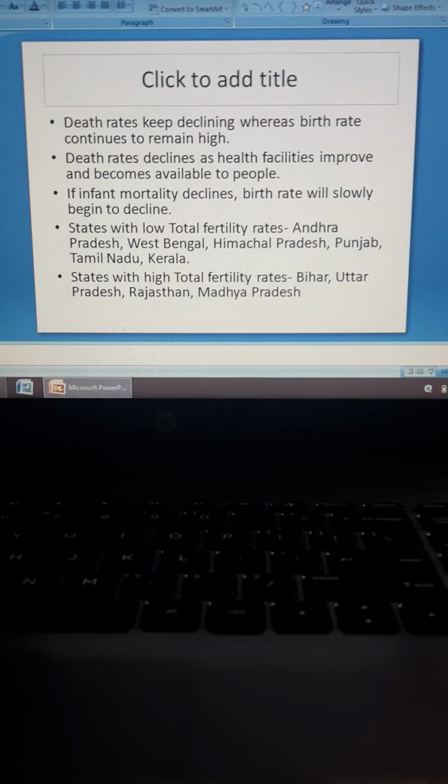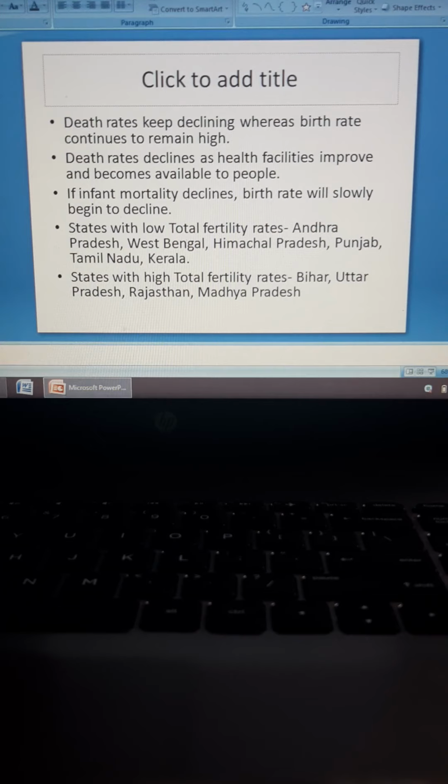You remember, we studied the theory of demographic transition. In the first stage, the primitive, pre-industrial stage, death rates and birth rates both are high. But then in the second stage, the stage of developing societies, industrial society, death rate declines due to improved medical facilities, because people are getting proper medical facilities, hence fewer people are dying.